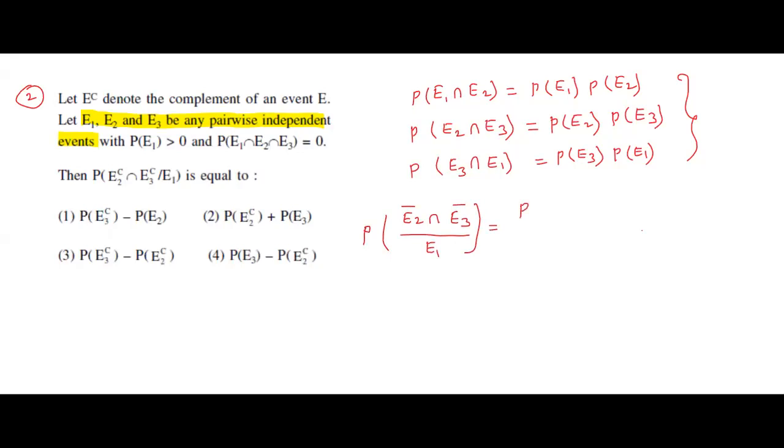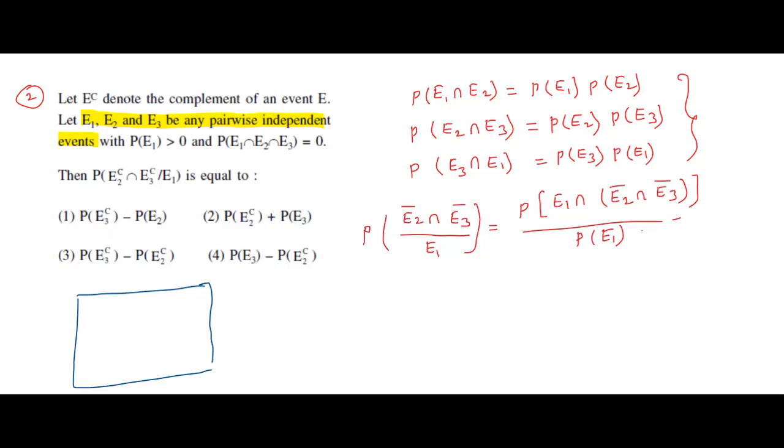How to write this: P of E1 intersection E2 complement intersection E3 complement divided by P of E1. Here, draw the diagram. First, the total sample space. Next, this is one event. This is another event.